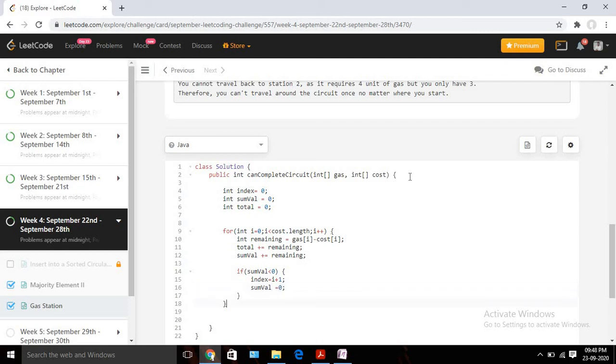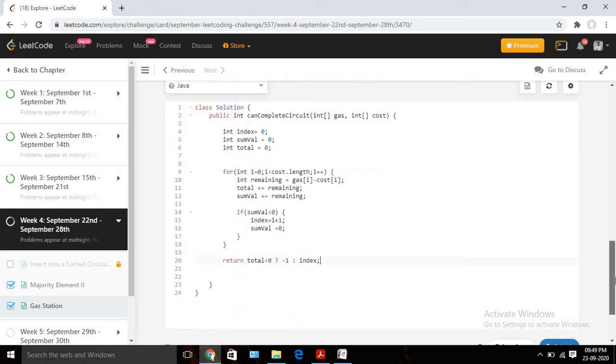I think that's pretty much. And at the end, I will check if my total is greater than or equal to 0. If it is less than 0, that means it's not possible to travel all the stations, right? So in that case, you can return -1, and if it is greater than or equal to 0, that means there is a possibility to traverse all the stations. Then in that case, we are going to return our index value as our starting point. So I think that's pretty much.